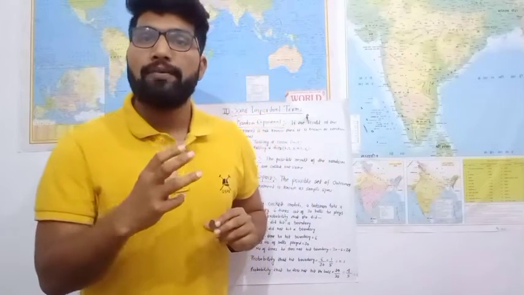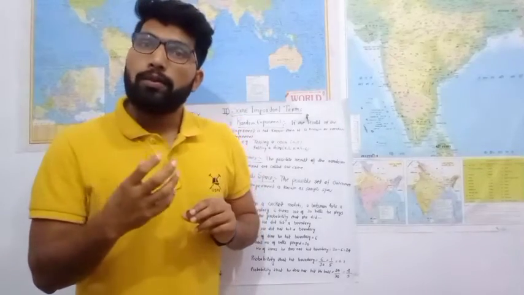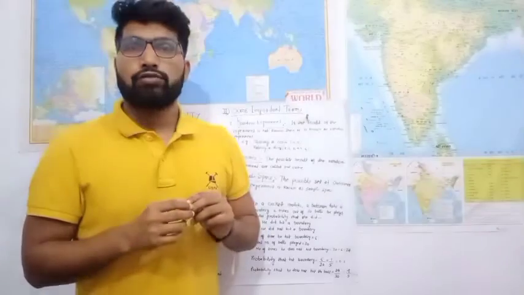The next example is when we toss or flip a coin. The total possible outcomes is 2, head or tail. If I ask what is the probability of getting head, or what is the probability of getting tail, the probability of getting head is 1 by 2. In the same fashion, the probability of getting tail is 1 by 2.